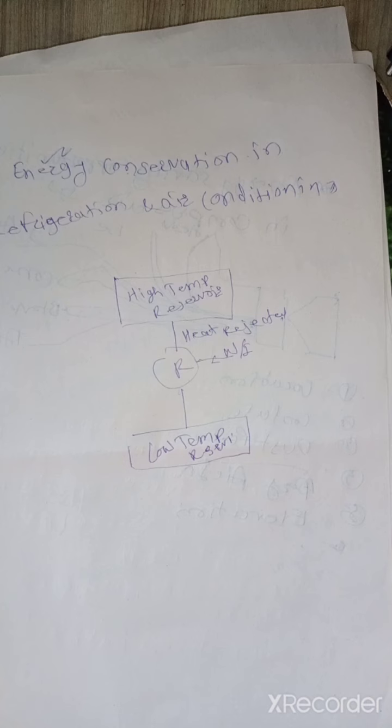What is refrigeration and air conditioning? Refrigeration and air conditioning is used to cool products or a building environment. The refrigeration or air conditioning system transfers heat from a cooler low energy reservoir to a warmer high energy reservoir.